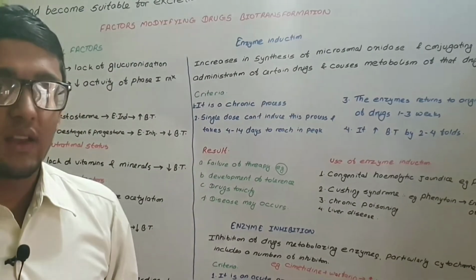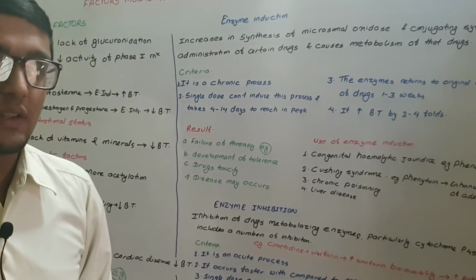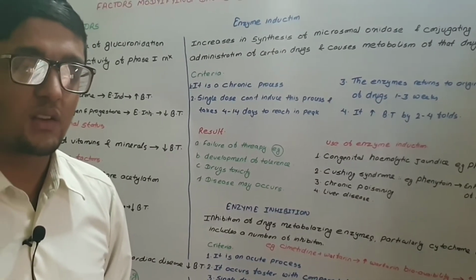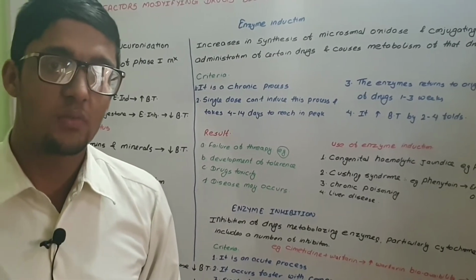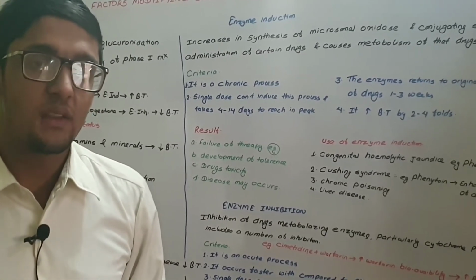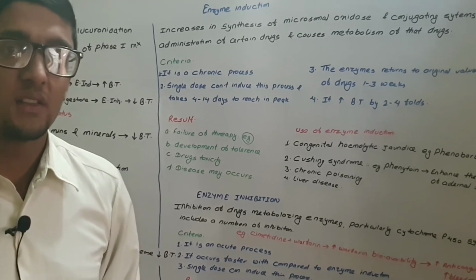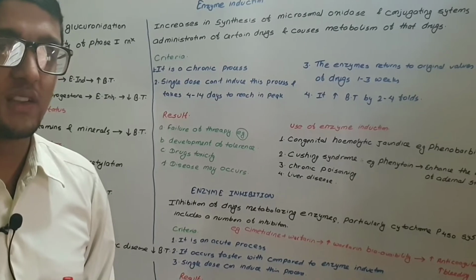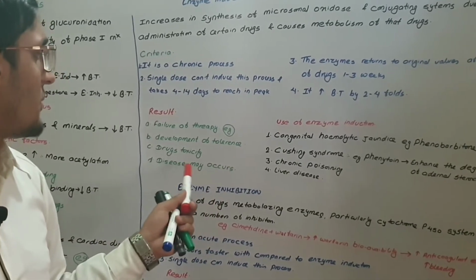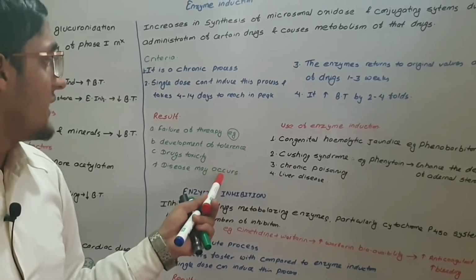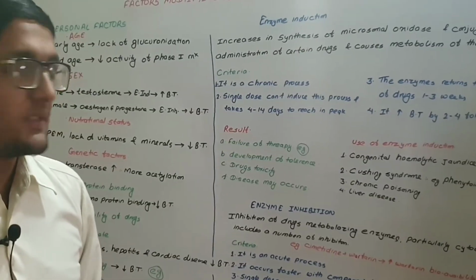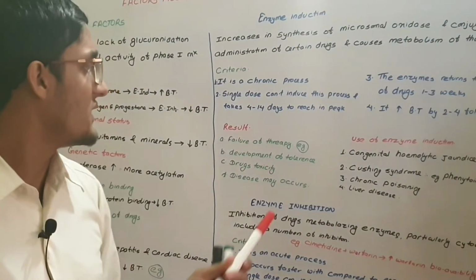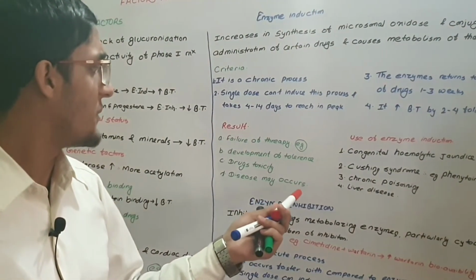And disease may occur. In some cases, when we give a drug like an anti-epileptic drug, it causes breakdown of vitamin D. If there is a deficiency of vitamin D, then bone and teeth growth doesn't take place properly. The common clinical feature we find when we give anti-epileptic drugs is osteomalacia, a failure in bone and teeth formation.